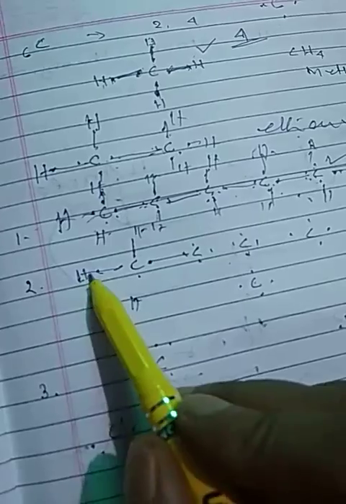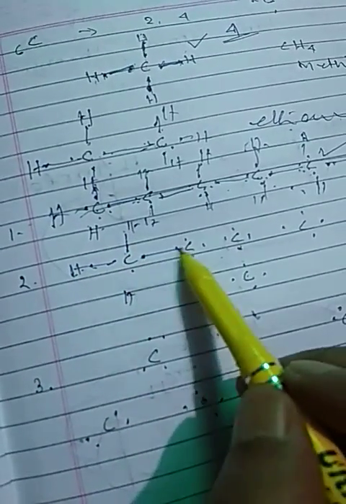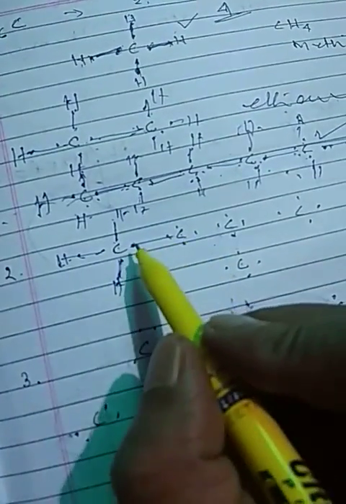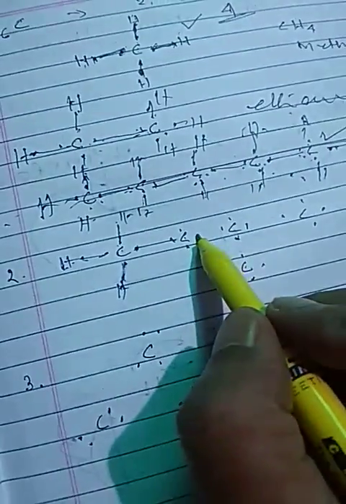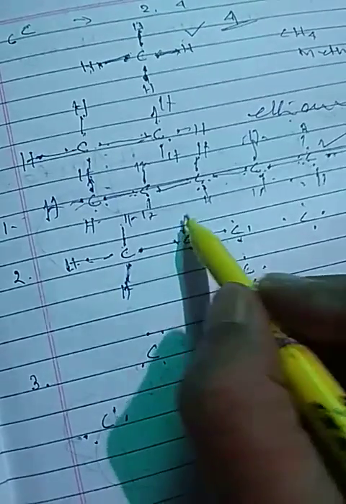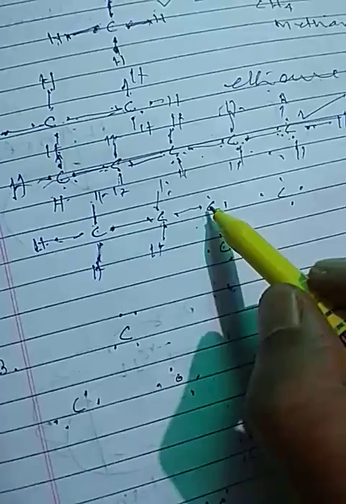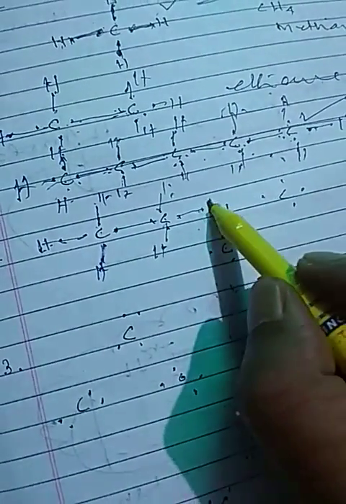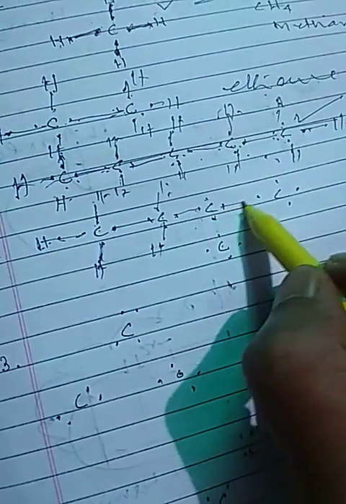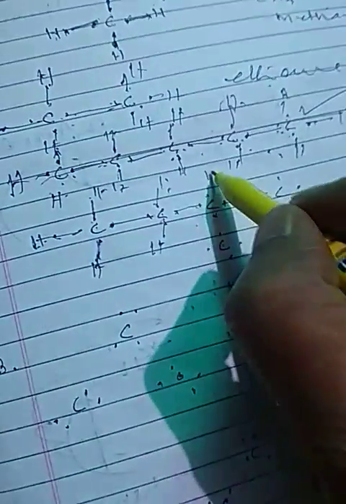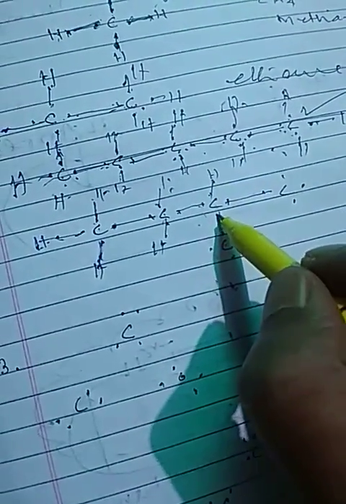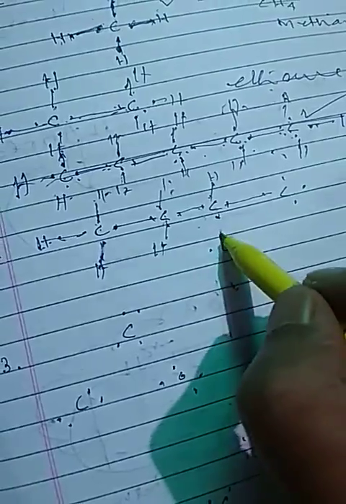So this carbon now has 1, 2, 3, 4, 5, 6, 7, 8. The octet is complete. For this carbon, 1, 2, 3, 4, 5, 6, 7, and this one shares 1, 8. Its octet is complete.